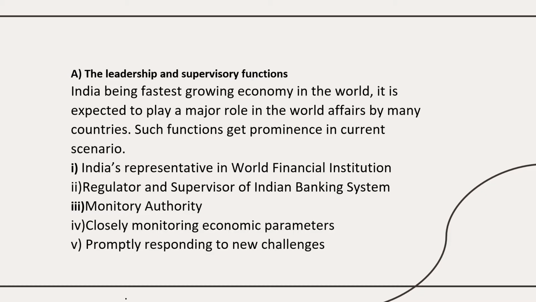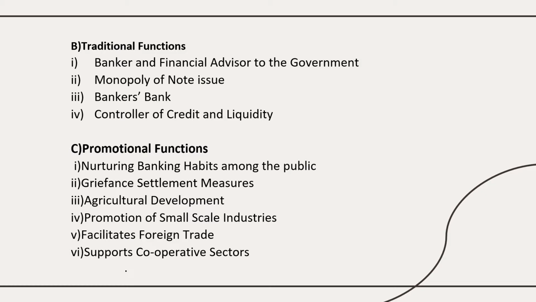Next we are going to see the traditional functions. Usually, what functions does it do? It is a banker and financial advisor to the government. As a banker to the government, it accepts money into the central and state government accounts and makes payments on their behalf.